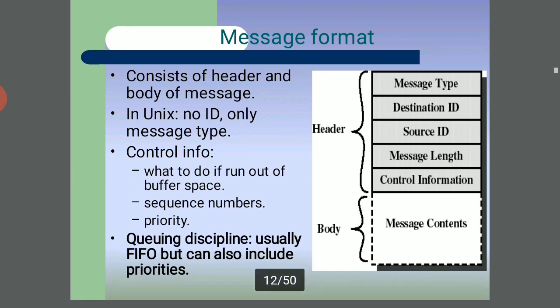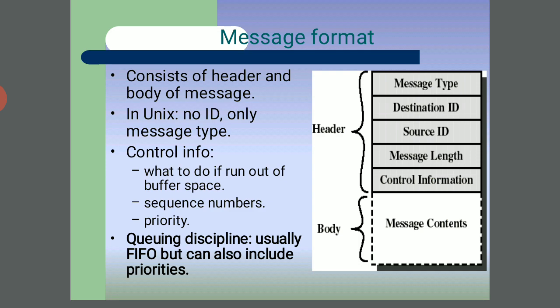The message format consists of the header and the body of the message. In Unix, the header holds the message type, control information, and what to do if the process runs out of buffer space, the sequence number, and the priority. The queuing discipline is usually FIFO, first in first out, but can include priorities. FIFO is useful for the execution of programs. A program is a set of instructions. Once one program execution is completed, the system is ready for the second program.